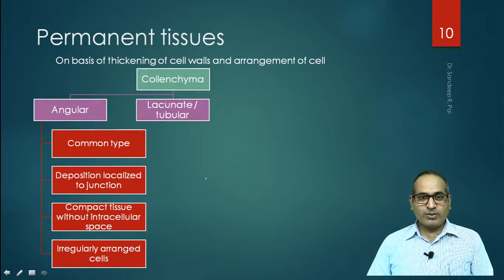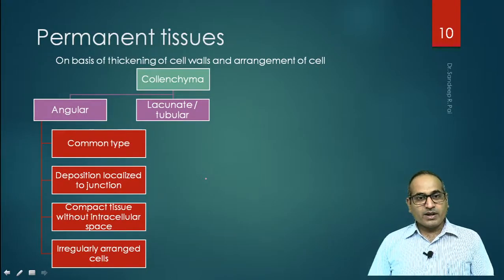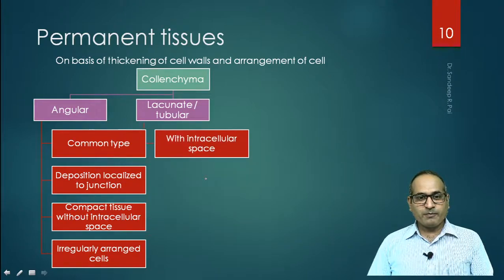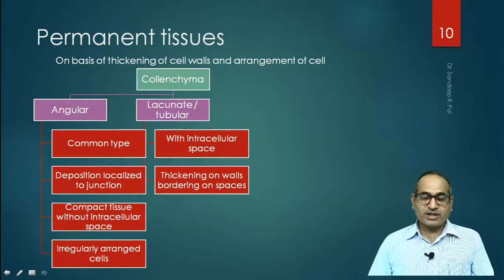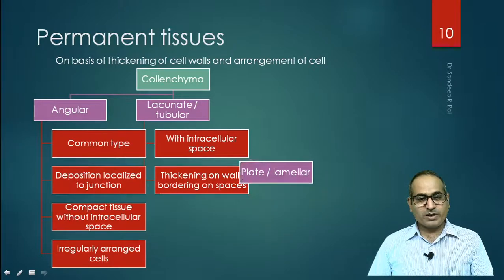Now let us see the other type of collenchyma cell, which is lacunate or tubular. They are with intracellular space. Unlike angular cells, which are compactly arranged without intracellular spaces, here you will see intracellular spaces in them. There is thickening of walls bordering on spaces.